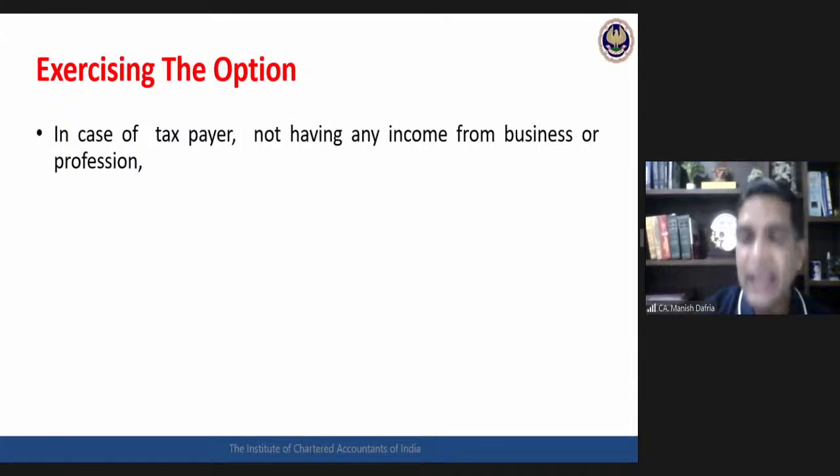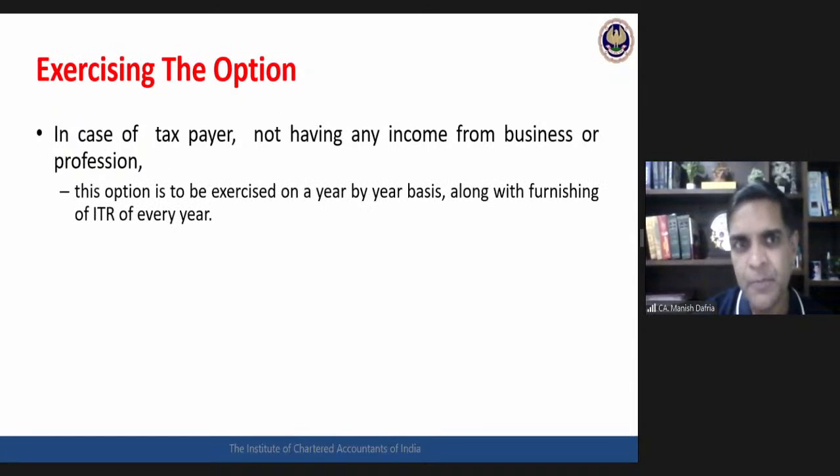Any taxpayer, any assessee who is not having any income from business or profession, has to exercise this option on a year by year basis, along with the ITR of every year. Along with the ITR of every year, he has to mention whether he wants to go for this optional rate or not. If he does not mention anything, then the normal rate would be applicable.